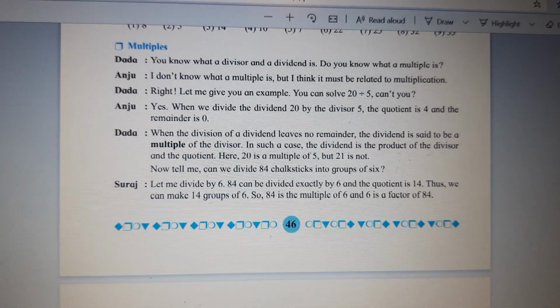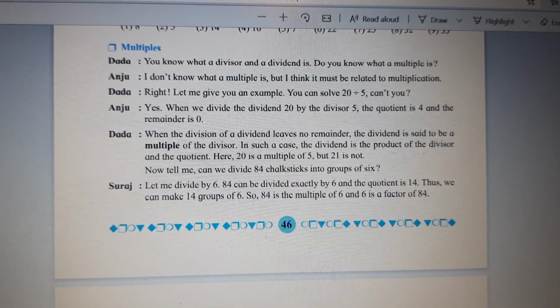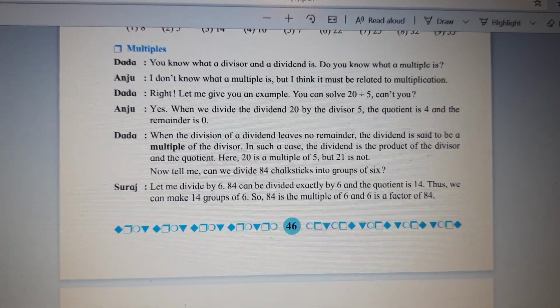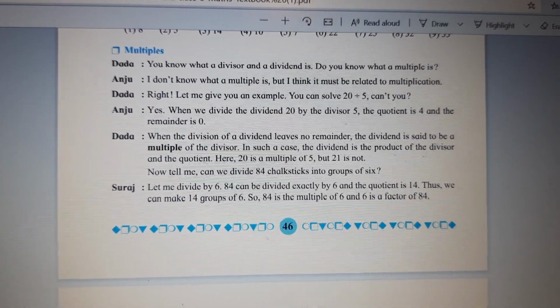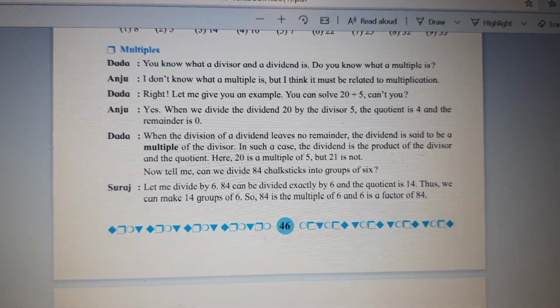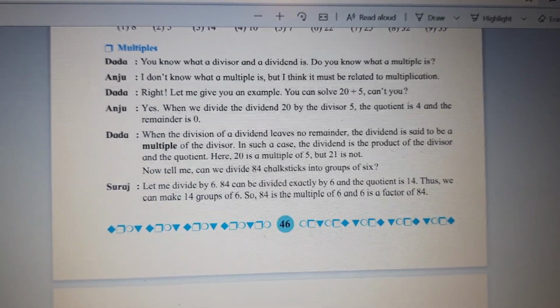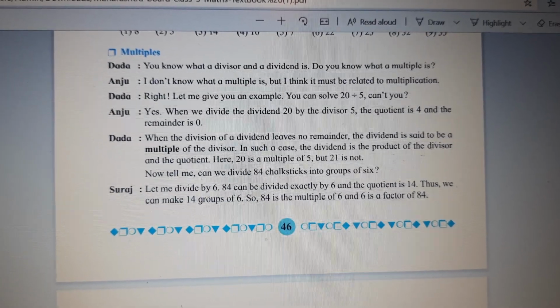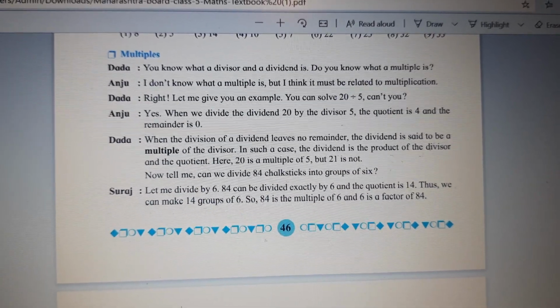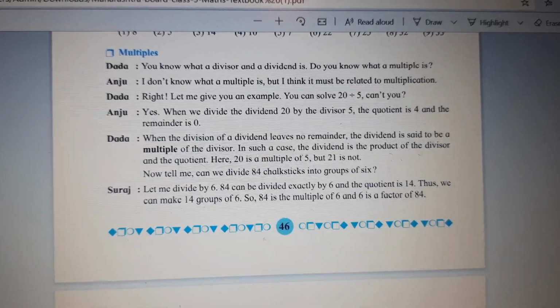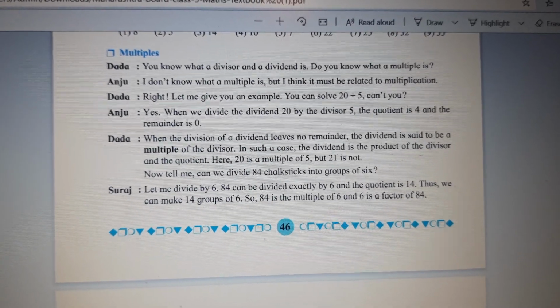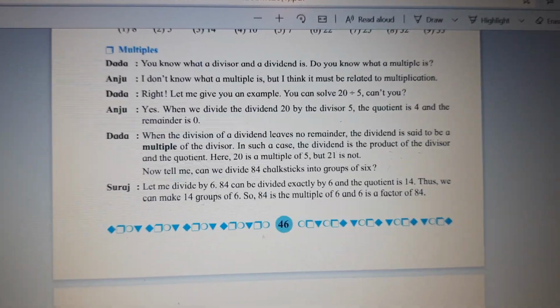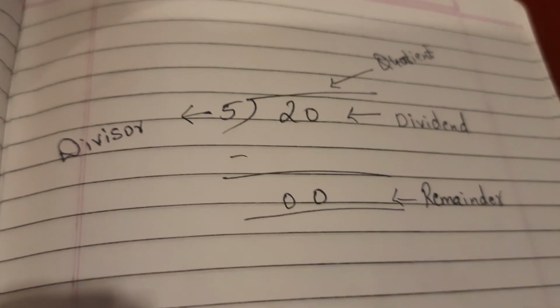So remember, the divisor is called the factor and the dividend is called the multiple. So simple. In any two numbers given to you where you are asked to divide, the dividend is your multiple and the divisor is your factor, children. Let's find it out in a better way.